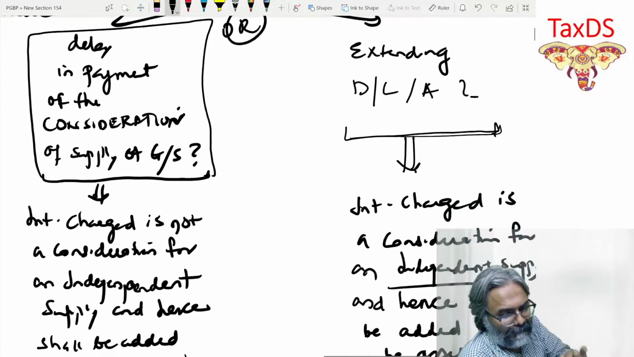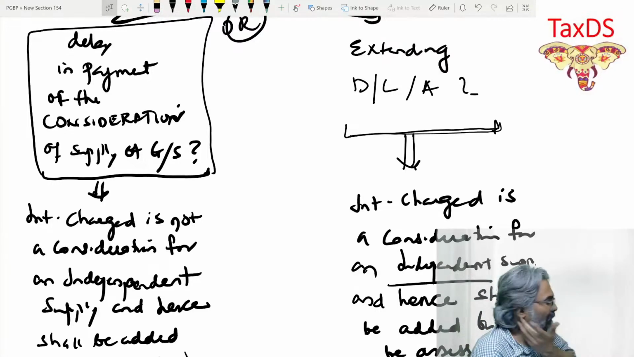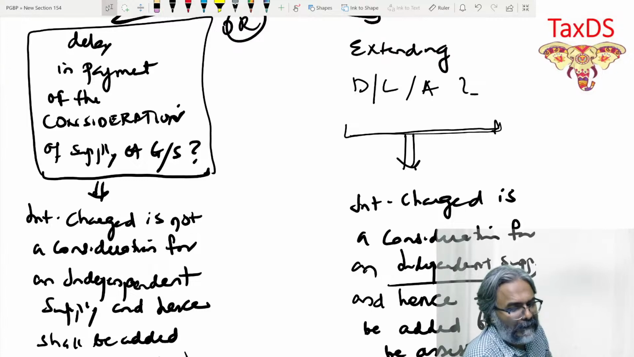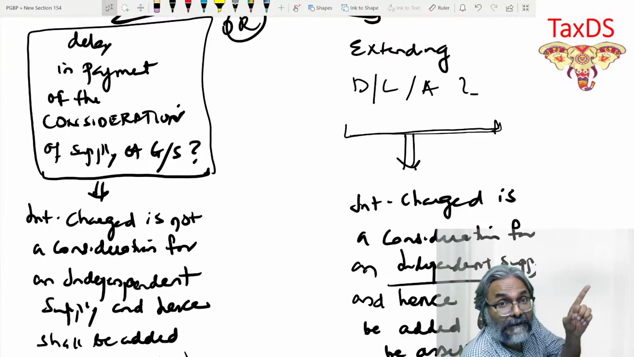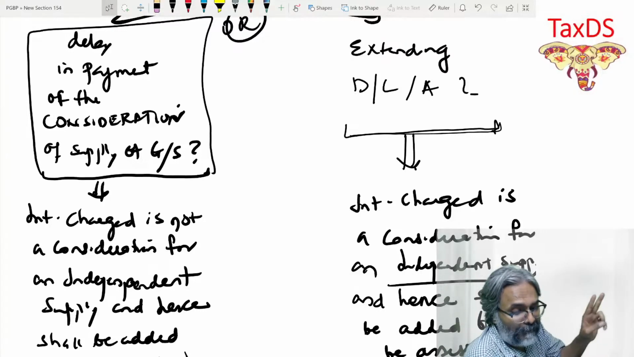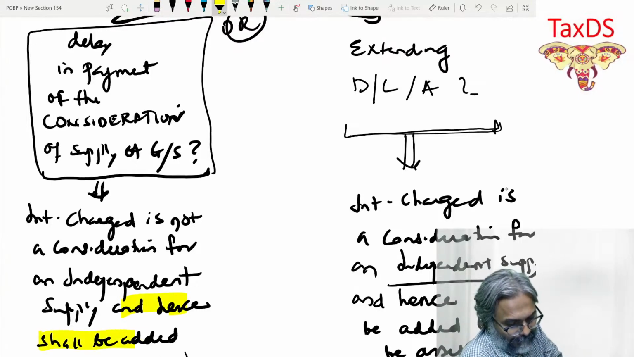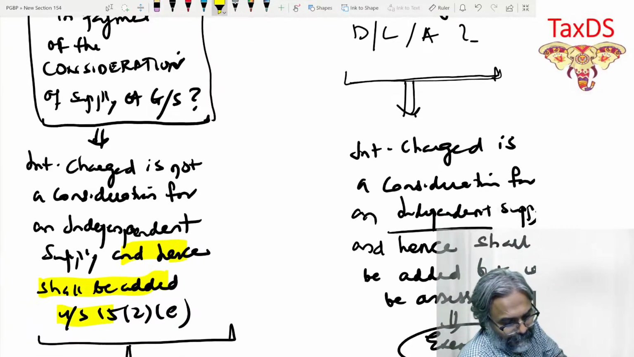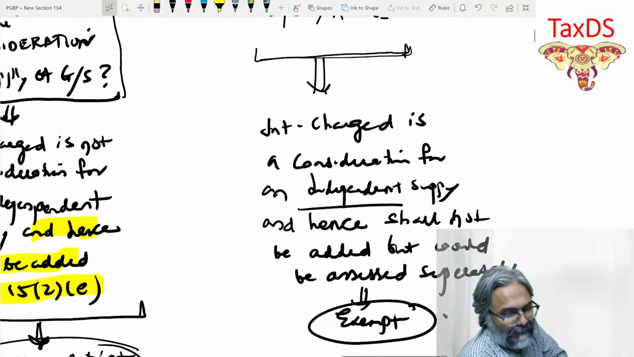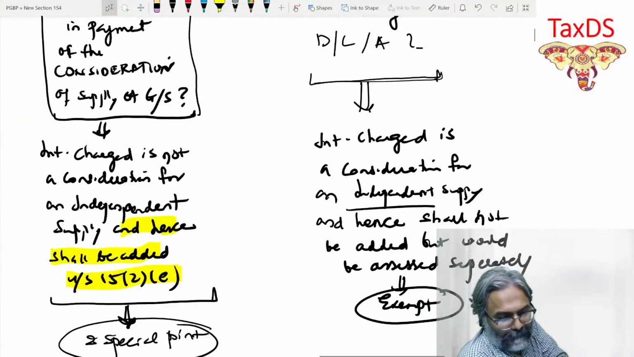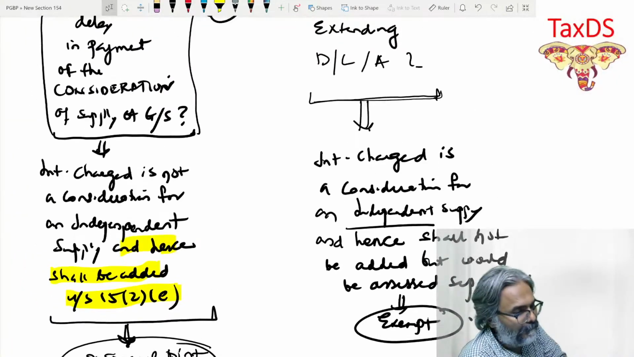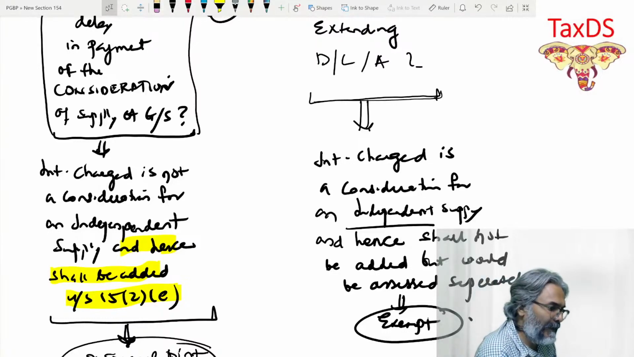Now just focus only on the left hand side. What is there in the left hand side, students? Interest charge is not a consideration for an independent supply, and hence it shall be added under section 15(2).